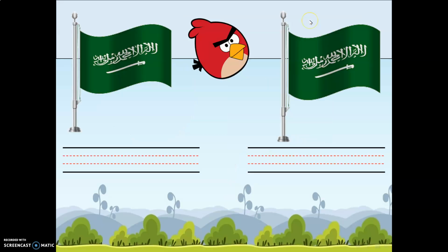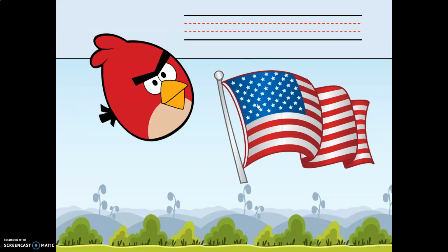Saudi Arabia, Saudi Arabia. After that, girls, I will ask you to come on the board and write this word on the blackboard, okay? Then, girls, what do we call this flag? This is a flag for United States of America. So, United States of America, spell the word United States of America. United, States, of America. So, the first word, Saudi Arabia, and the second word, United States of America.